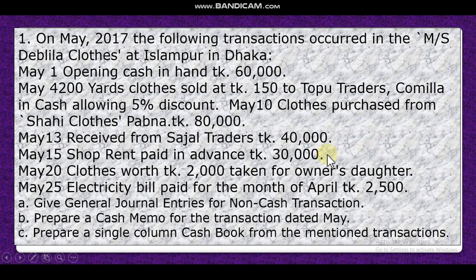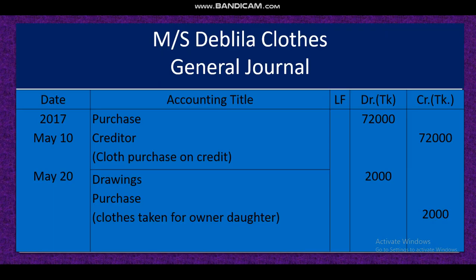Dear student, now what was our last class homework? It was CQ1. So for you, I'll show how you will do this math. This is CQ1. All of you take your books so that you can easily understand. Dear student, first requirement, general journal. In chapter 6 we discussed the general journal in detail. Again I am telling you, in the general journal you have 5 columns: date, account title, LF, debit taka, credit taka.